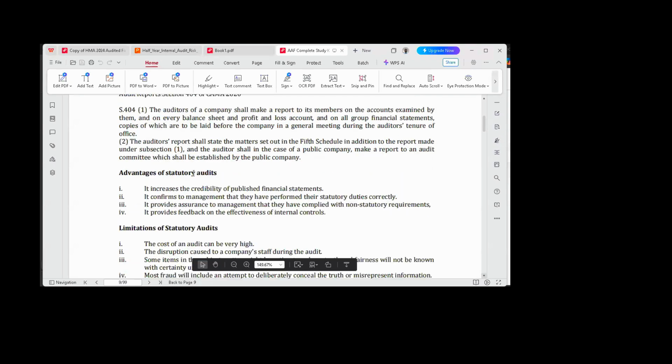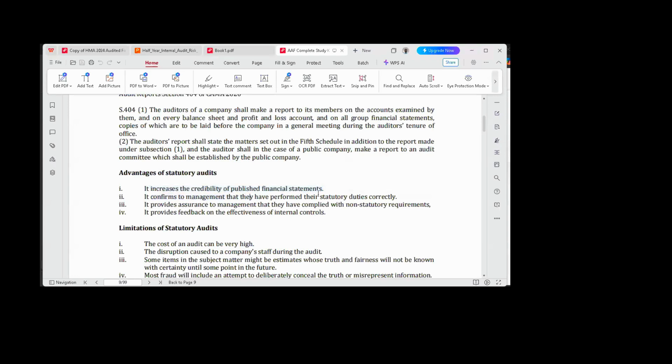Now, what are the advantages of statutory audit? What do you benefit when you do a statutory audit? Number one, it increases the credibility of published financial statements. When you know that the financial statement that has been published has been audited by a credible audit firm or by a credible auditor, it gives confidence to whoever is going to utilize the report for whatever decisions they want to use it for.